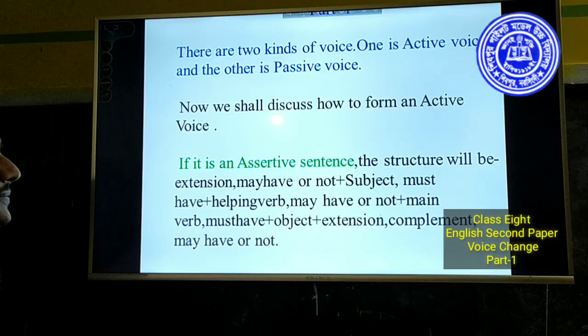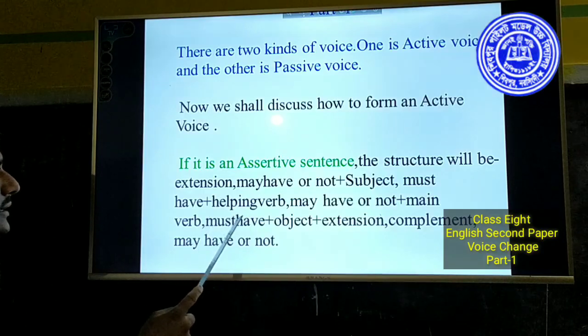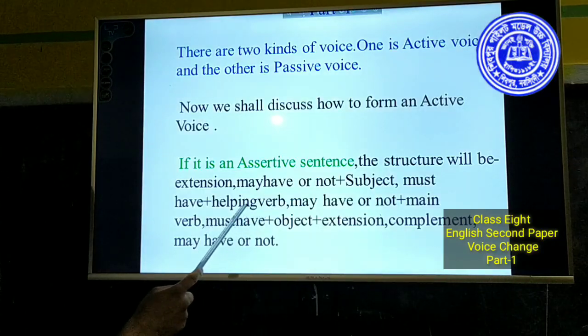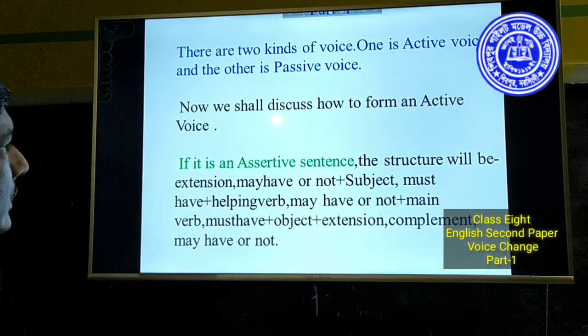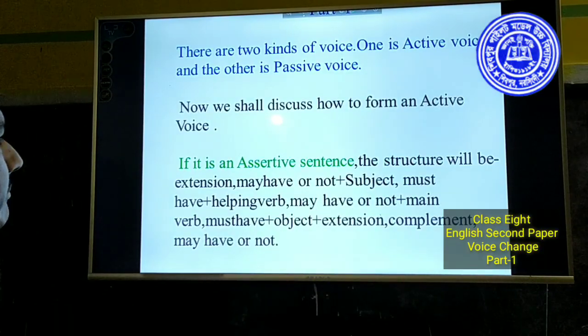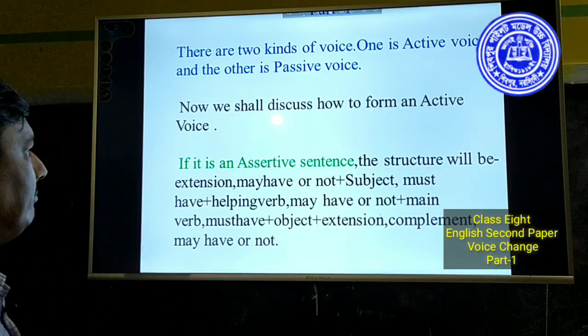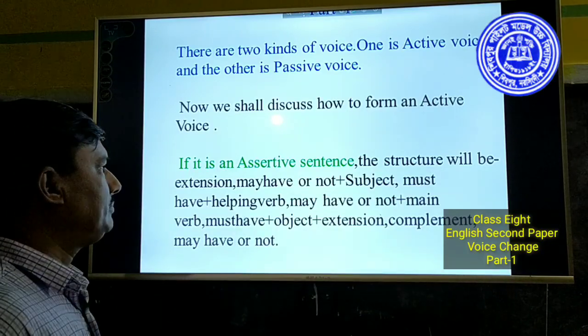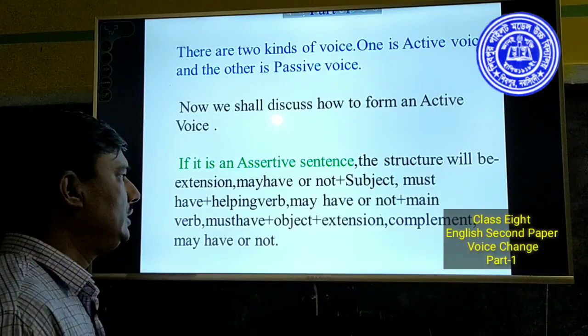That is to say, sometimes extension is used in the sentence before the subject. So it may have or not. Subject must have. That means subject must come. Helping verb may have or not.